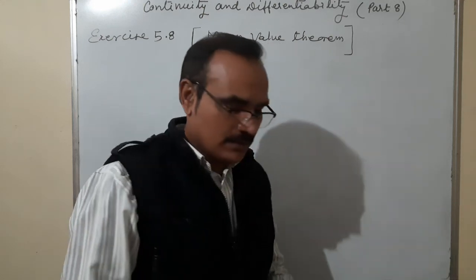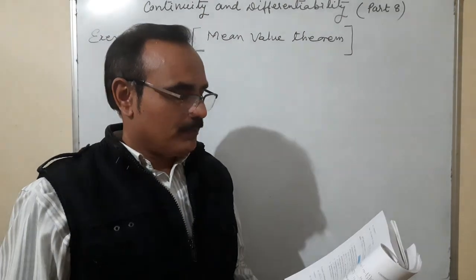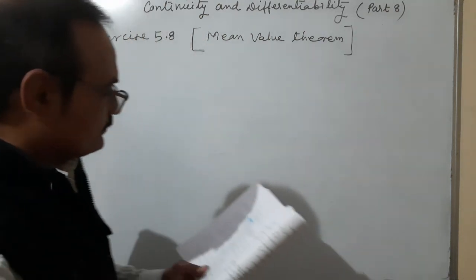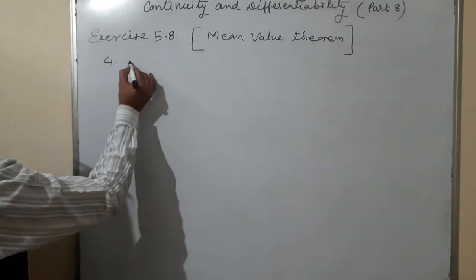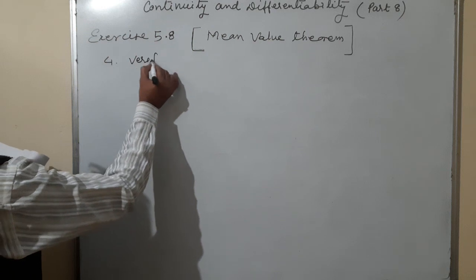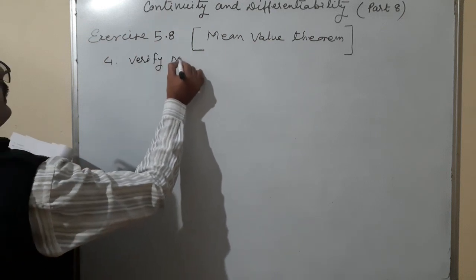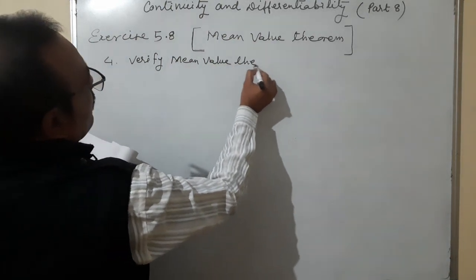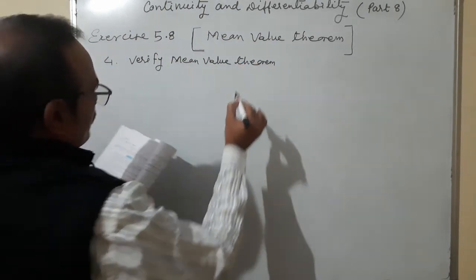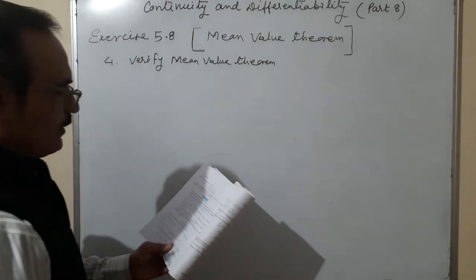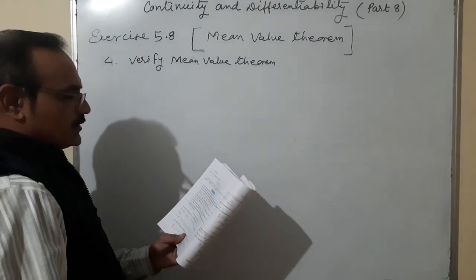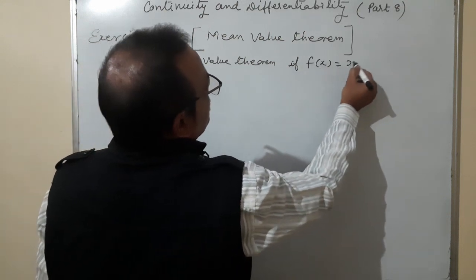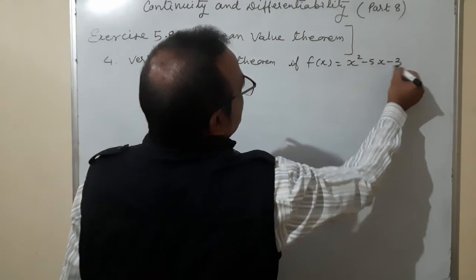Question number 4, verify the mean value theorem. If f of x is equal to x square minus 5x minus 3